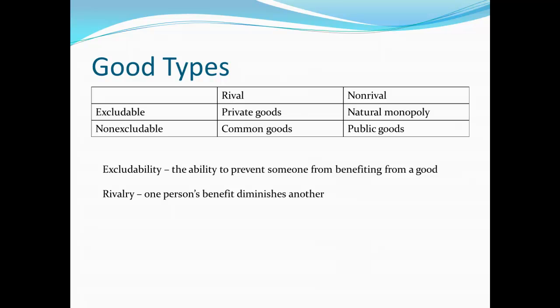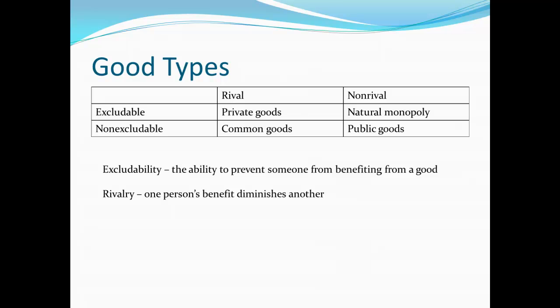Now, there are goods that are what we would call non-rival or non-rivalrous. That would be the case, once again, think of off-the-air radio waves. If I tune into a particular station, that doesn't make it more difficult for you to tune into that station. If I listen to a particular song, that doesn't prevent you from listening to that exact same song. So, there is this rivalry, this non-rivalry. We can classify goods in one of these two ways, and there's this excludability or non-excludability. We can classify goods according to either of those.